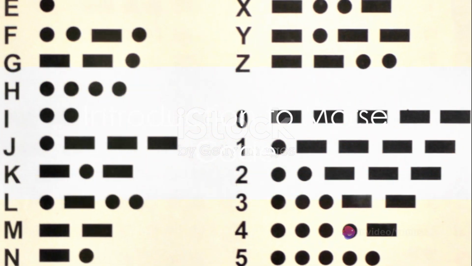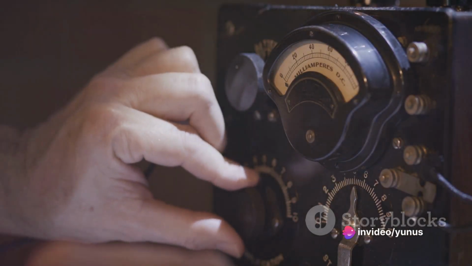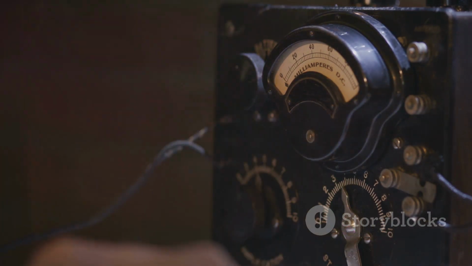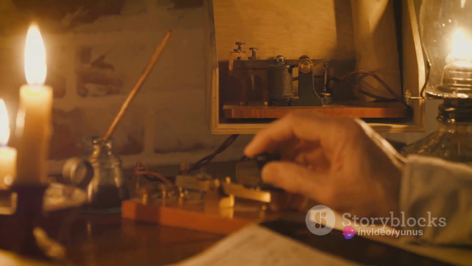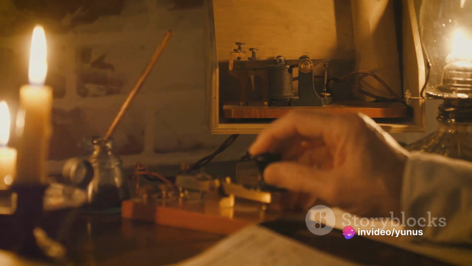Ever wondered how lines and dots shaped history? That's Morse code, a system that revolutionized communication. Named after Samuel Morse, one of its co-inventors, this method transformed how we exchange information across vast distances. Morse code uses sequences of signal durations known as dots and dashes to encode text.